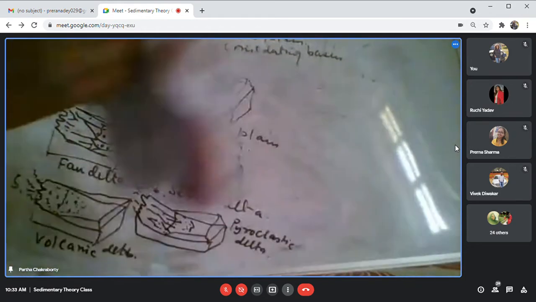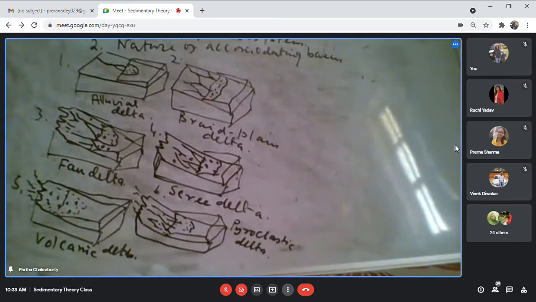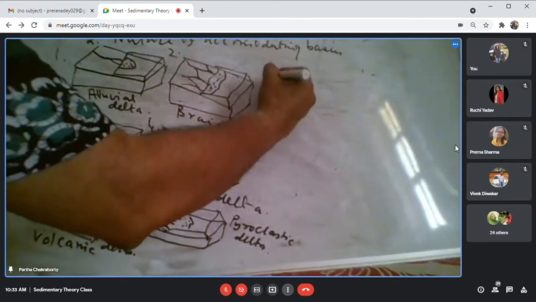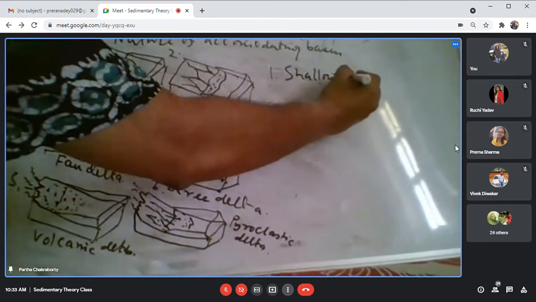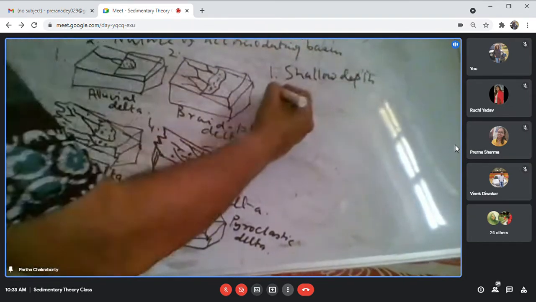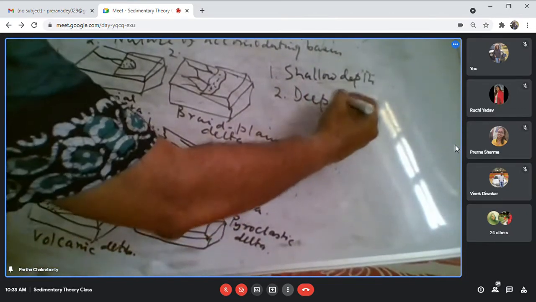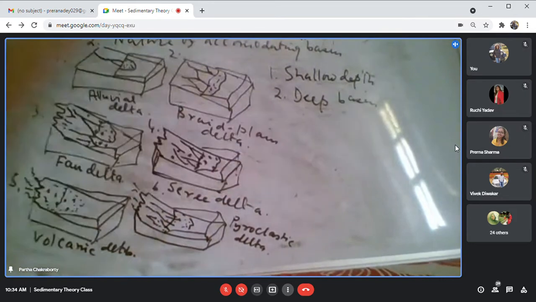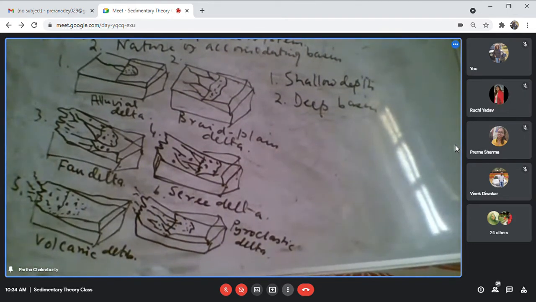Okay. Now, what will be the nature of the accommodating basin? Now, accommodating basin, it can be a shallow depth basin, and it can be a deep basin. Accordingly, also the nature of delta will vary.